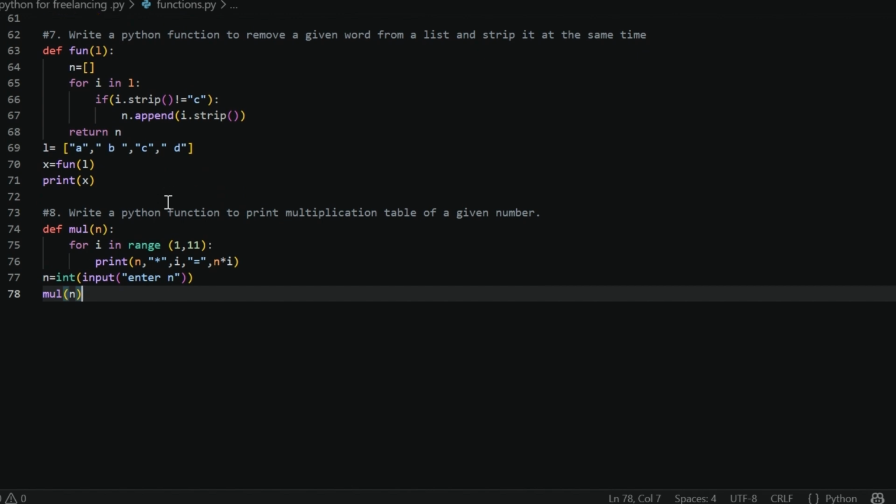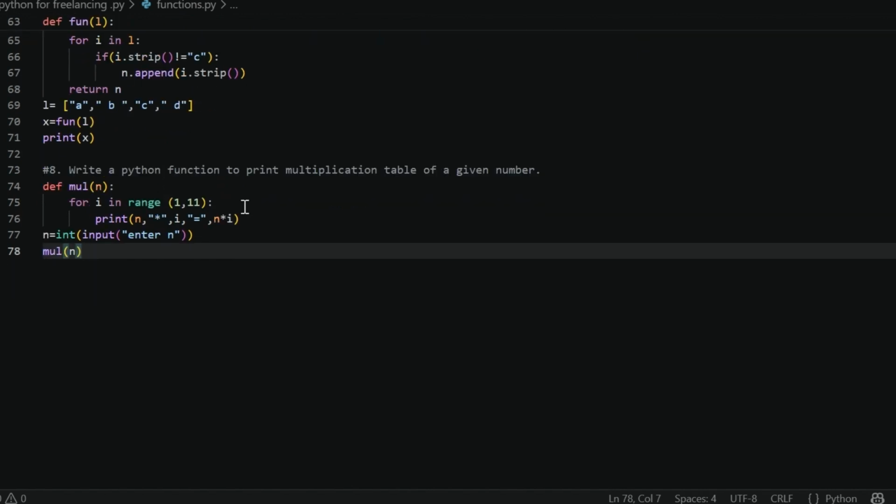Question number 8: write a Python function to print the multiplication table of a given number. How? We have done this type of question a lot of times. Now you are totally aware of the logic. What is the logic? First of all, we create a function of multiplication, take the input, pass the value, and loop. This is the logic of printing the multiplication table.